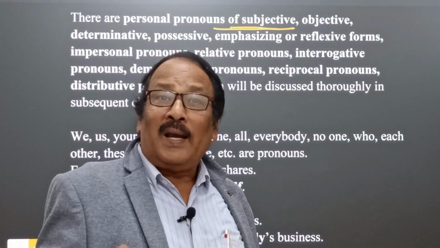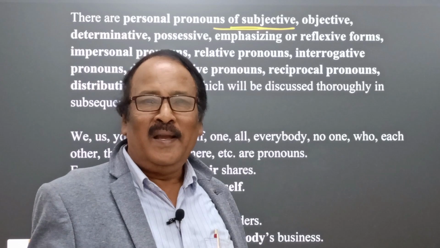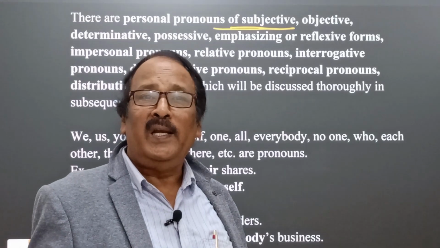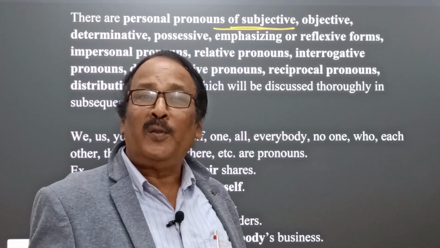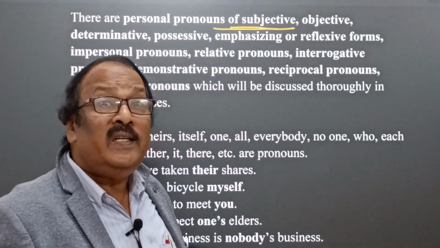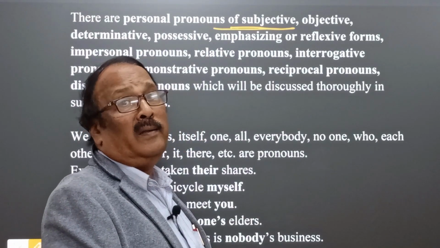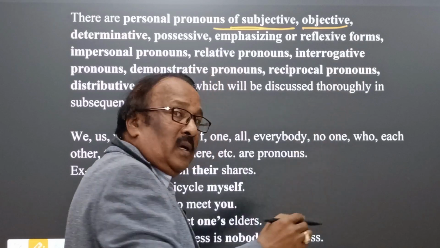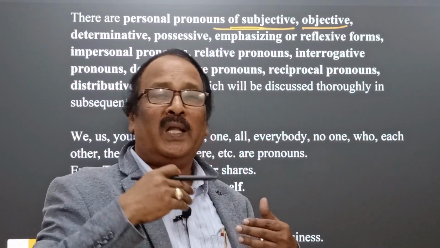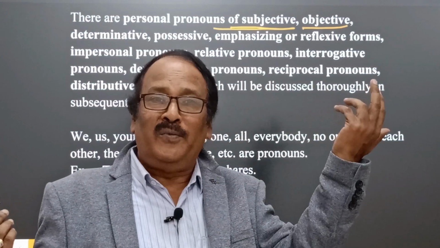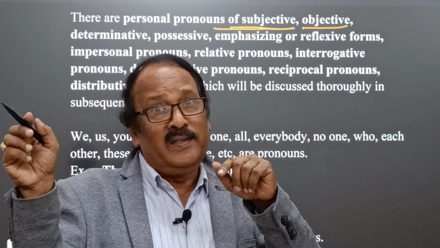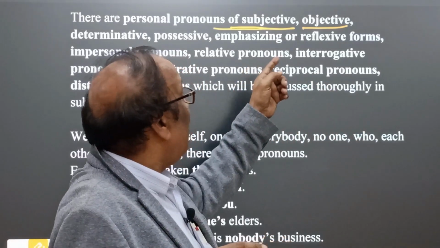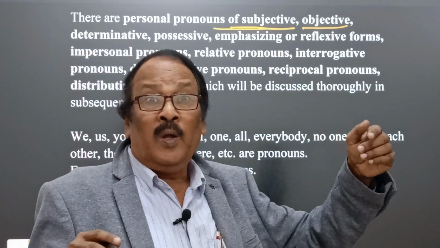Whenever our class teacher teaches mathematics, the class teacher is the subject, the nominative, because teaching of mathematics is done by the class teacher. Therefore, subjective. Then objective: the class teacher teaches us mathematics. Here we have two objects, one is us, the other is mathematics. Therefore, here we find the objective role.